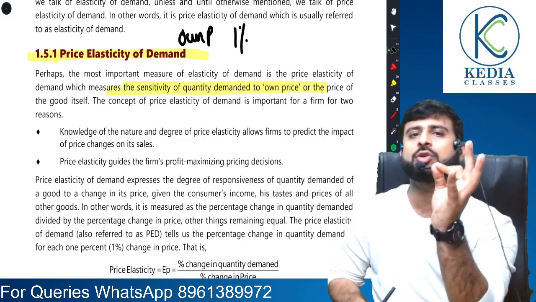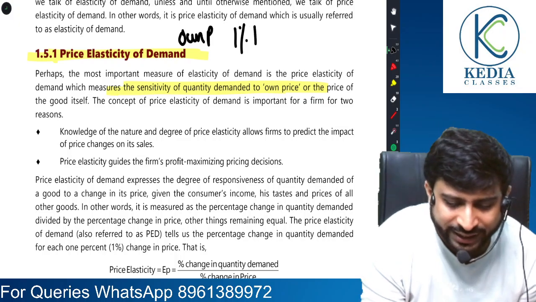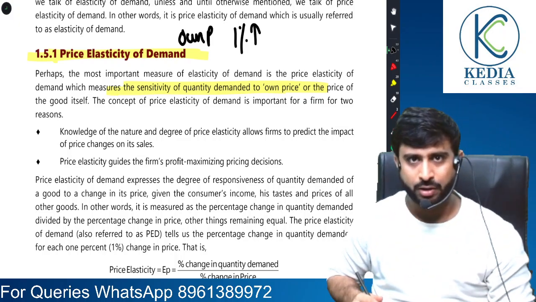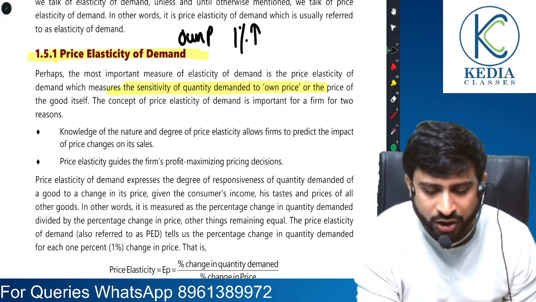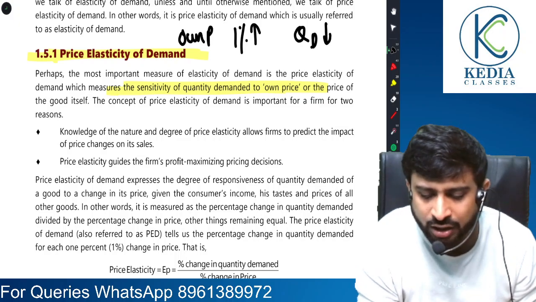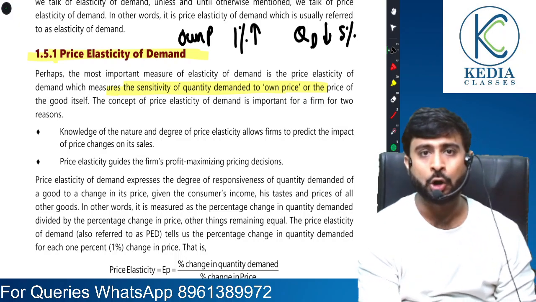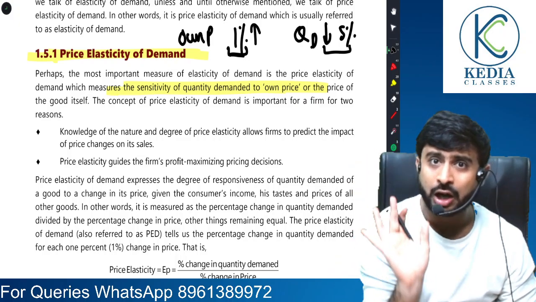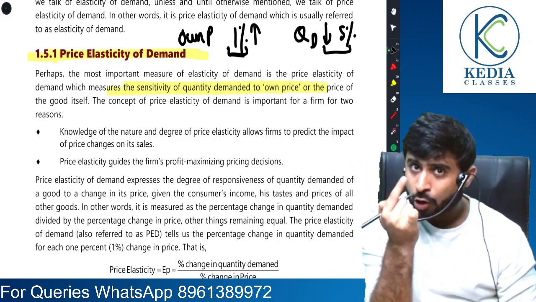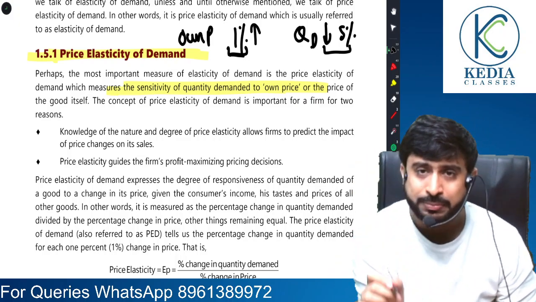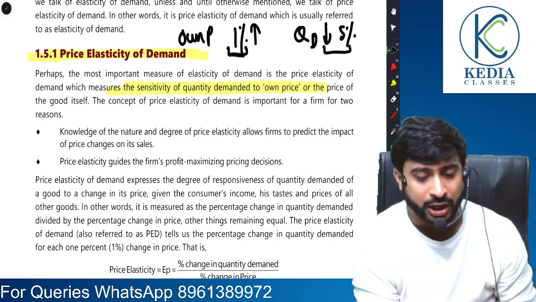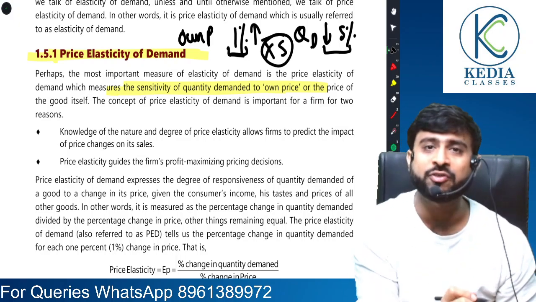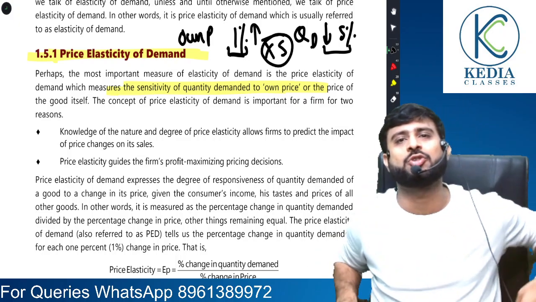Suppose own price of the commodity increased by 1%, due to which quantity demanded of that commodity fell by 5%. So by how many times do you see the impact? 5 times. For a 1% change in price, demand changed by 5%. So the impact was 5 times. This is called price elasticity of demand: 5.